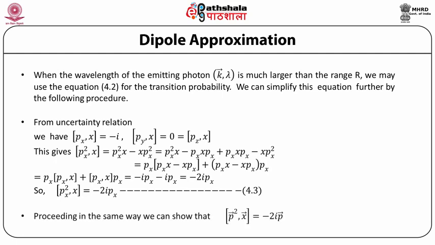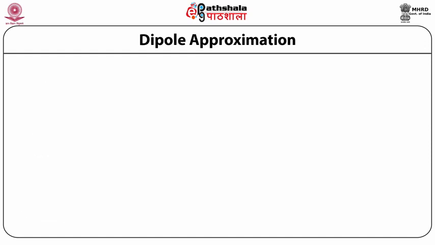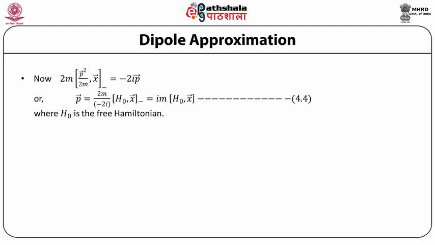Proceeding in the same way, we can show that the commutator of p vector squared with x vector is equal to minus 2i p vector. That is, the relation holds for x, y, and z separately. Now, (1/2m) times the commutator of p vector squared with x vector is equal to minus i p vector over m, or p vector is equal to im times the commutator of h0 and x vector, where h0 is the free Hamiltonian.